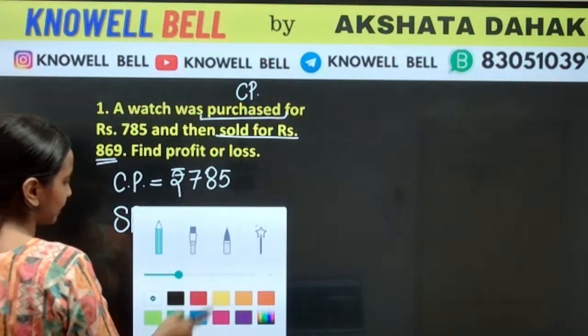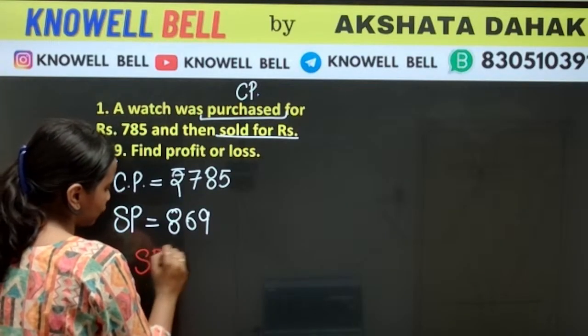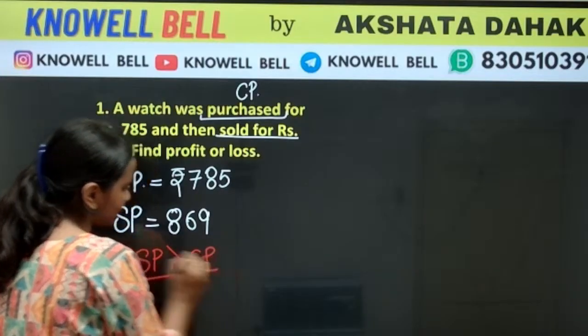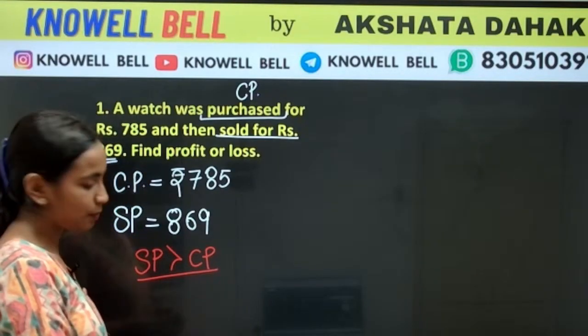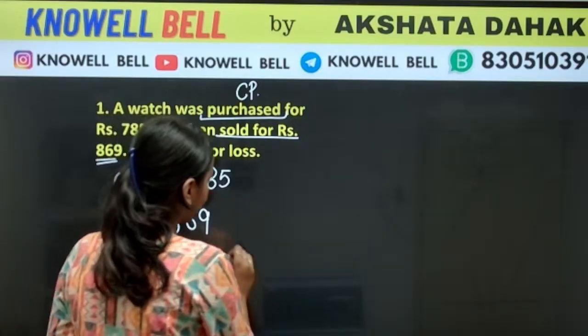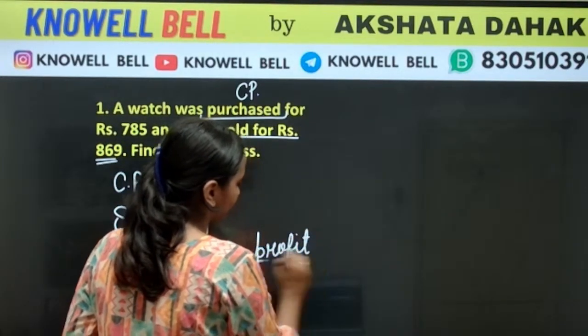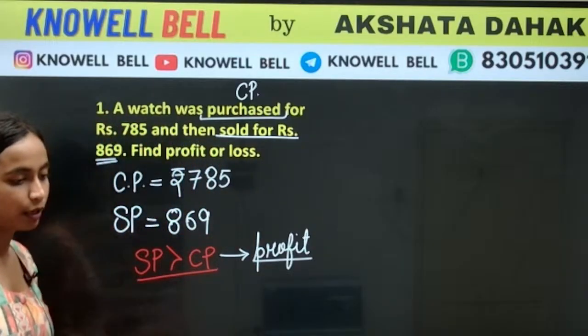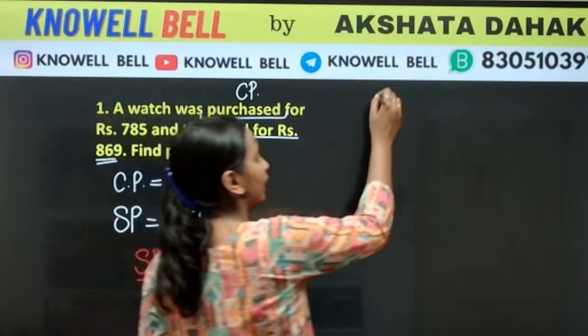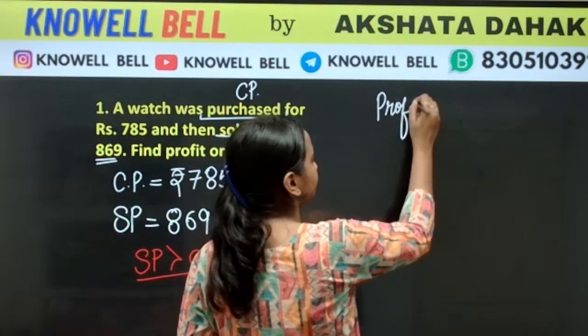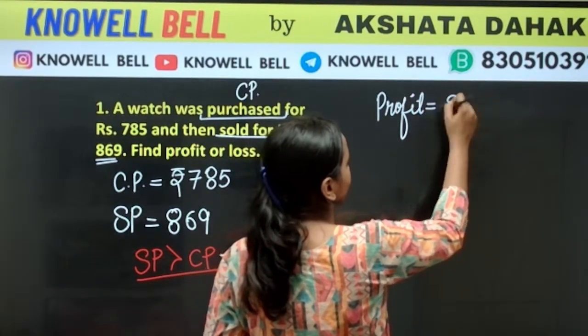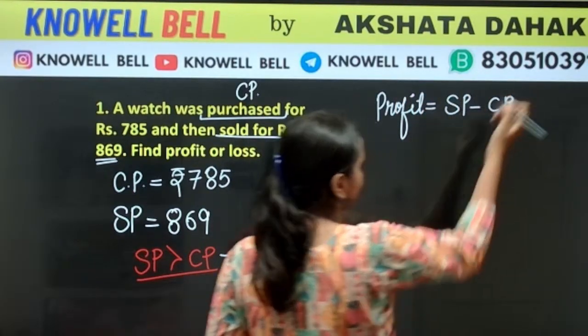यहाँ से हम क्या देख सकते हैं? We can see that SP is greater than CP. That makes it a condition for profit. ये किसका condition हुआ? This is the condition of profit. What is the formula for profit everyone? Profit का formula क्या है? We just discussed. Profit is equals to SP minus CP.